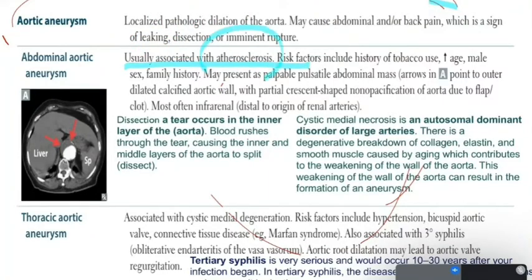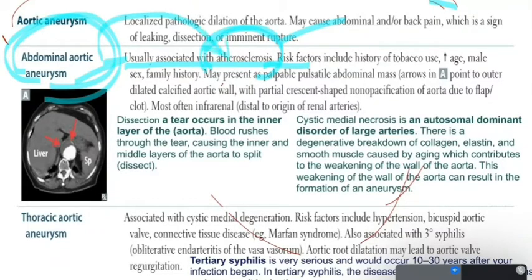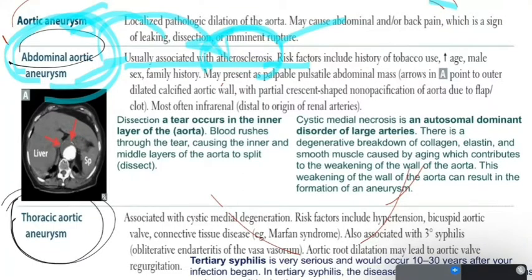As we say, one of the most important risk factors is atherosclerosis. A lot of the time you will find abdominal aortic aneurysm associated with atherosclerosis. The patient who has an abdominal aortic aneurysm could also have atherosclerosis. Risk factors for abdominal aortic aneurysm, we are talking about the abdominal aorta, don't forget that, because there is another type, which is thoracic aortic aneurysm.